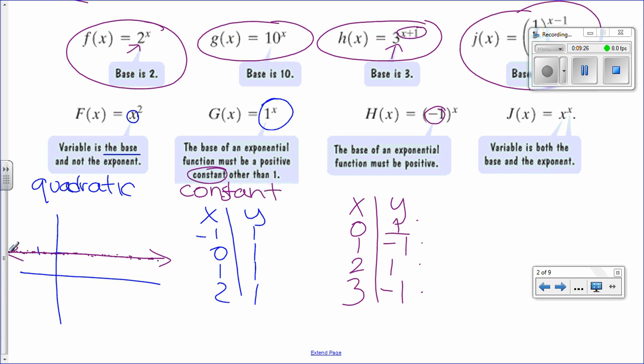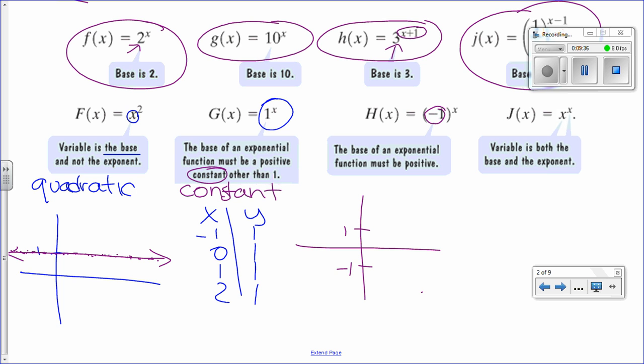So if I was to graph that function, that will be a 1, that's -1. 1, 2, 3. So we will have something like this, and so on.